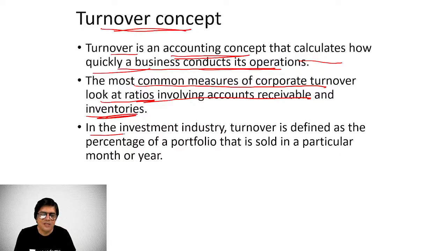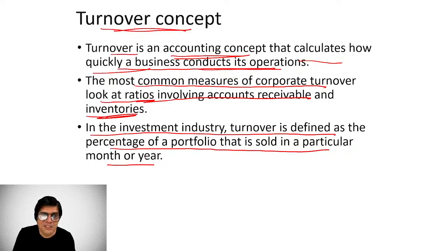That decides the turnover. In the investment industry, turnover is defined as the percentage of a portfolio that is sold in a particular month or a year. If you keep on holding a portfolio and do not reinvest, I mean, bring forth and put in and bring forth, unless you do that, your investments would lie dormant actually. So if you want to increase turnover, the portfolio should be sold in a particular month, and then out of profits, you increase on that.